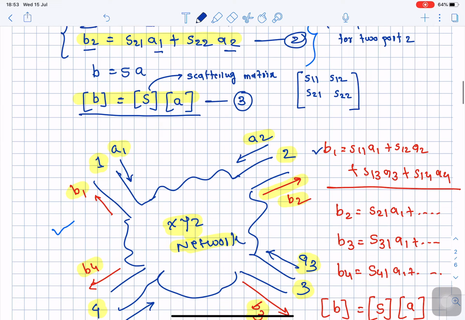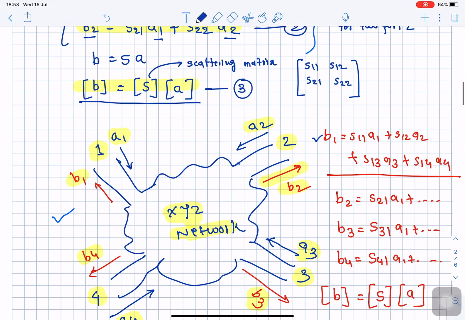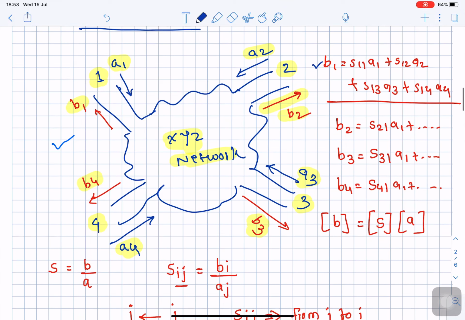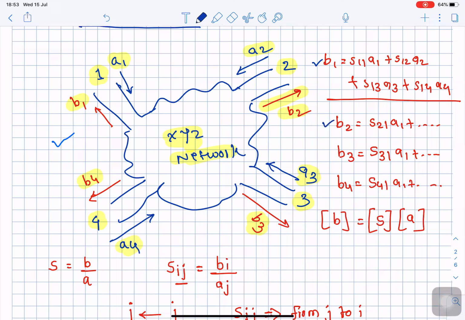Here we have a multi-port network, the example being a 4-port network, so we will have in total 4 different equations representing reflected waves in terms of incident waves. The same notation is used, that is, the reflected waves are indicated as a function of incident waves. Okay, so let us go into the details.